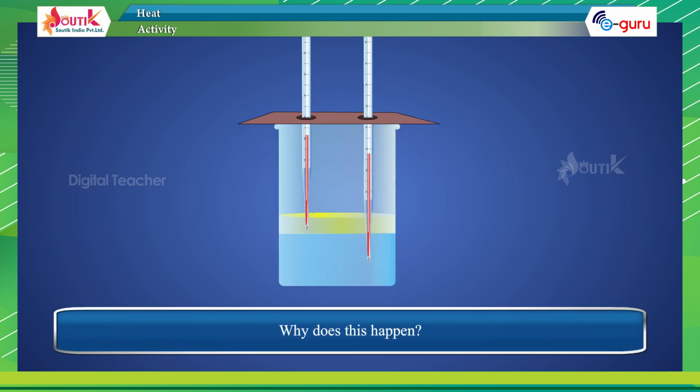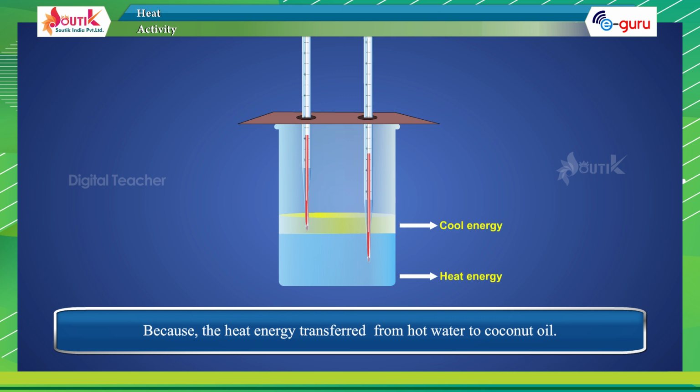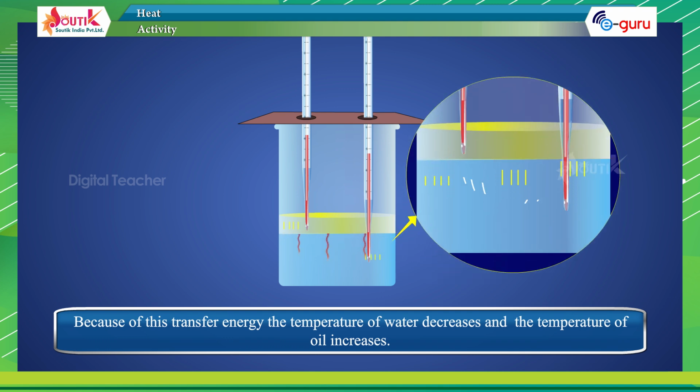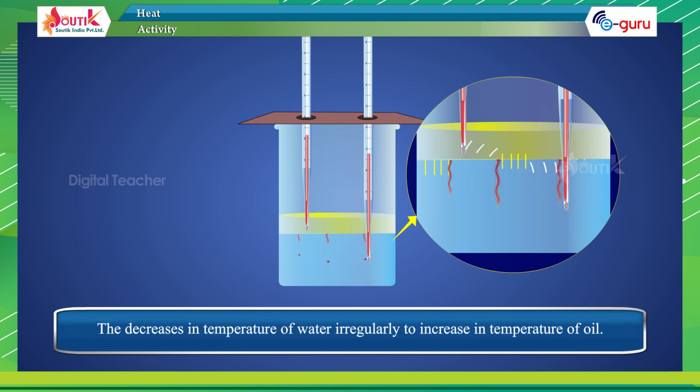Why does this happen? Because the heat energy transferred from hot water to coconut oil. Because of this energy transfer, the temperature of water decreases and the temperature of oil increases. The decrease in temperature of water is related to the increase in temperature of oil.